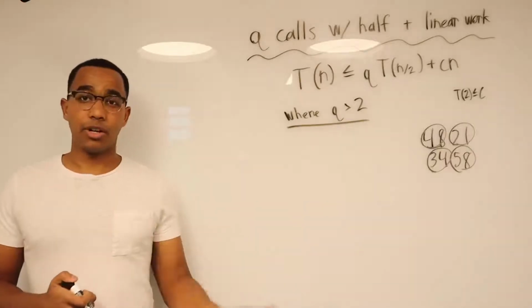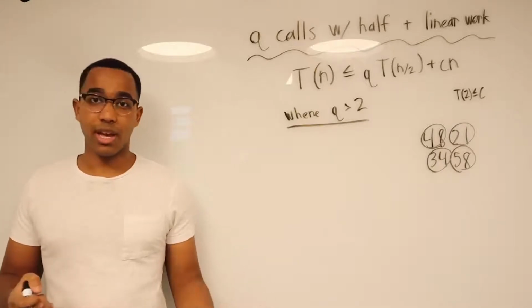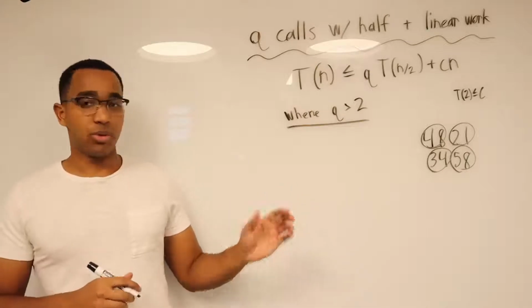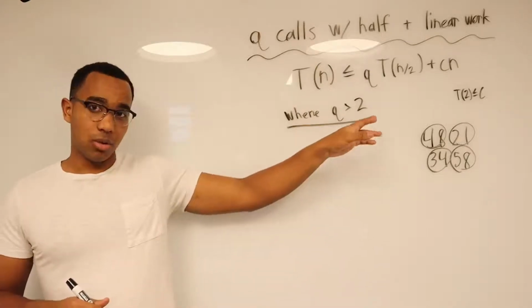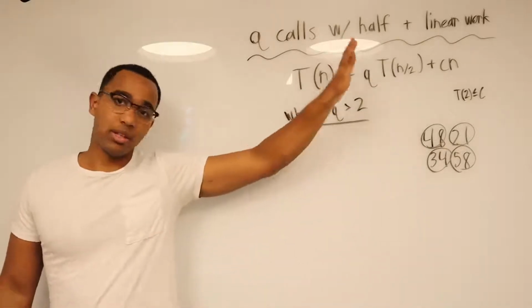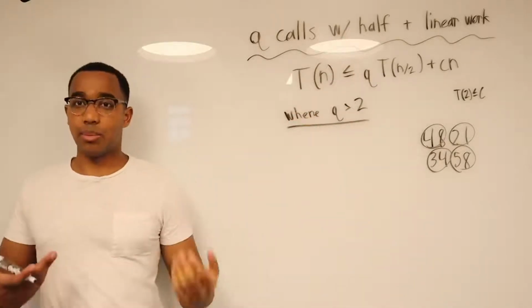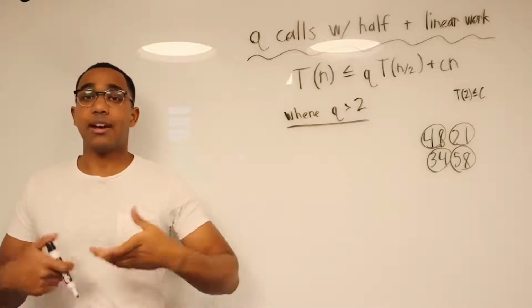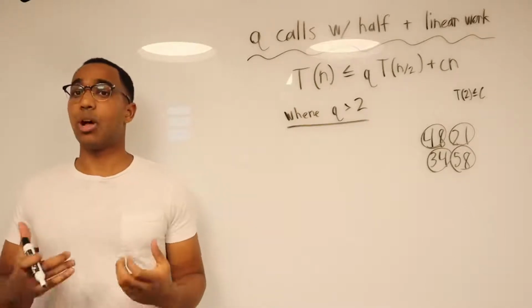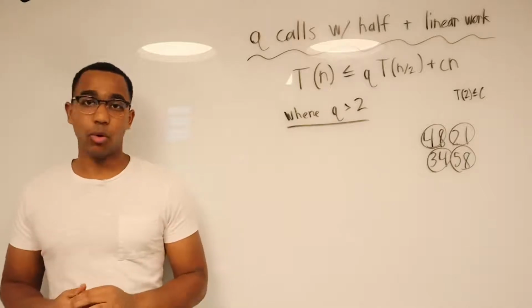The algorithm that we learned in grade school to multiply integers together was an n-squared algorithm. And we won't prove that here, we won't do the math here, but what happens is you're going to multiply the 8 with everyone, you're going to multiply the 5 with everyone, and then you'll do some additions. And this can be improved using divide and conquer. And again, I want to stress, if you're trying to think of a divide and conquer approach, these will help you reason about how fast your algorithm will run.